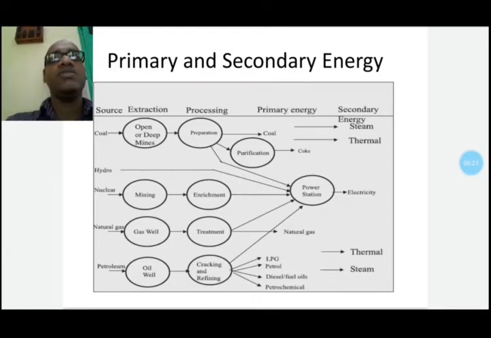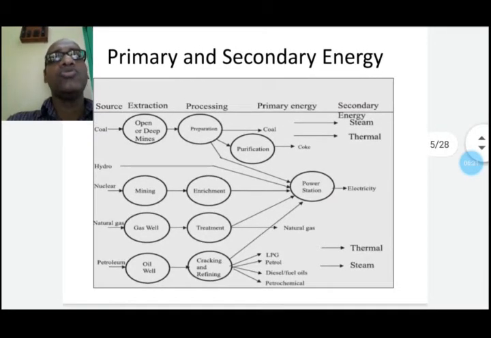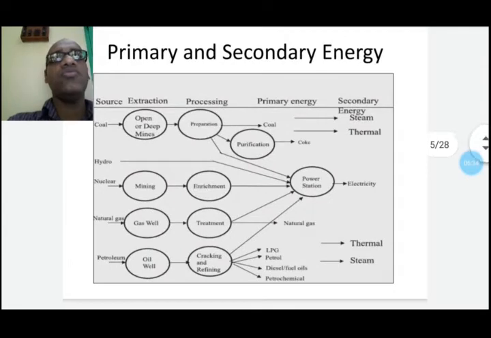Why? Because primary energy sources are those that are either found or stored in nature.